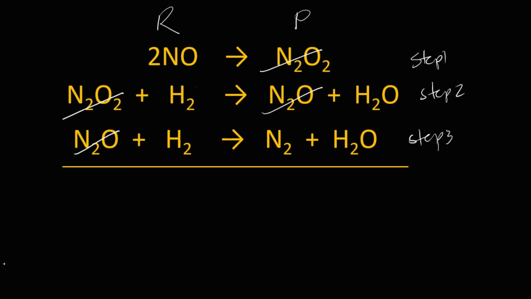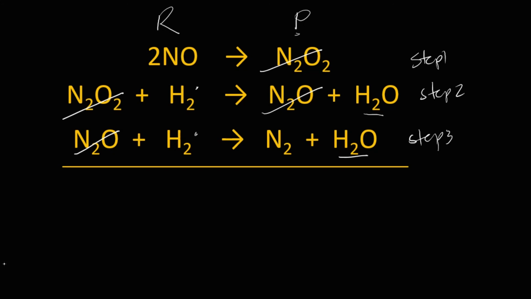So can we cancel H2 here and H2 at the third step? We cannot, because they both belong on the reactant side. Same goes with the product. The water in the second step and the water in step 3, we cannot eliminate these two, because they belong in the same group, which is the product.